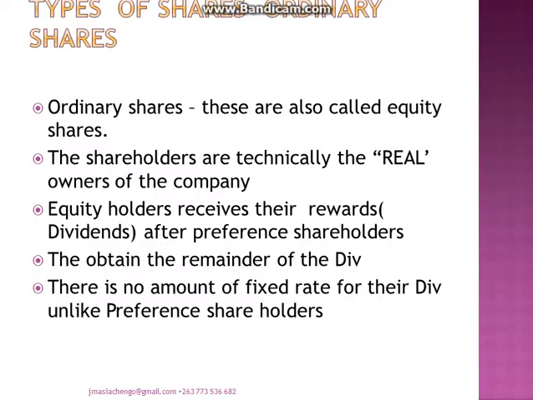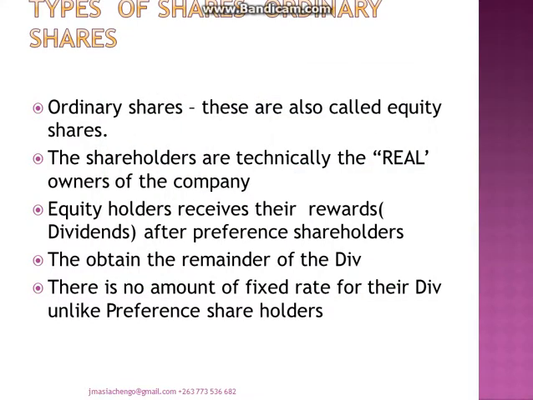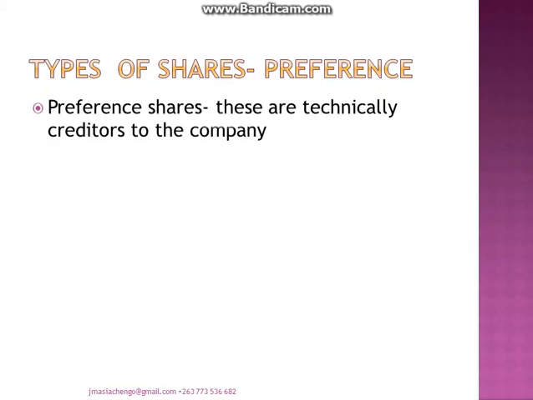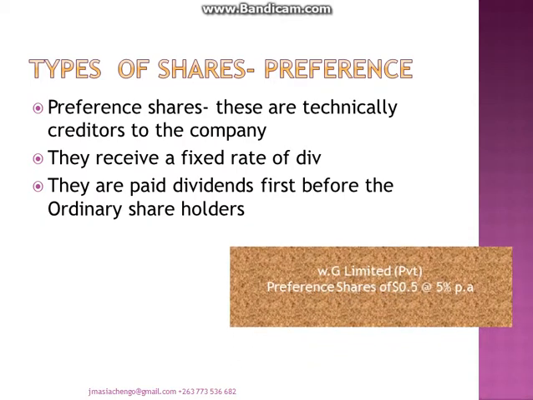All right, let's get into the nitty-gritties of what preference shareholders are. Preference shareholders, in simple terms, are technically creditors to the company. They receive a fixed rate of dividend. They are paid dividend first before ordinary shareholders receive their dividends. I think you can see on that picture appearing on your screen that WG Private Limited had one preference shareholder, and that preference shareholder has a fixed rate of how much? 5%.